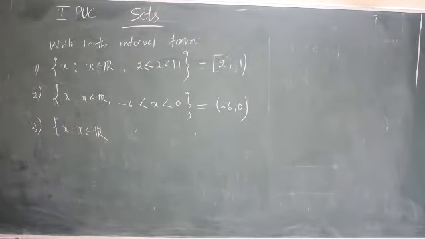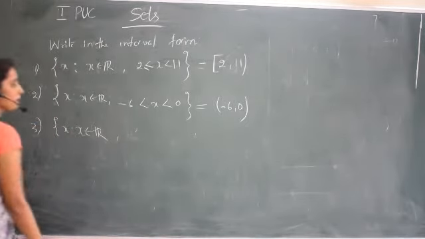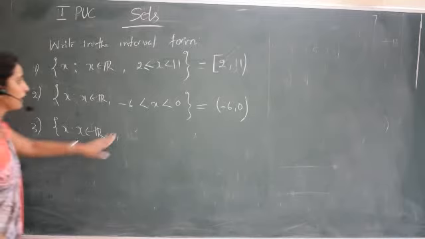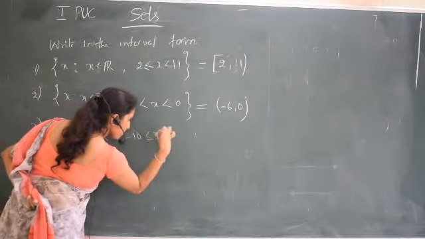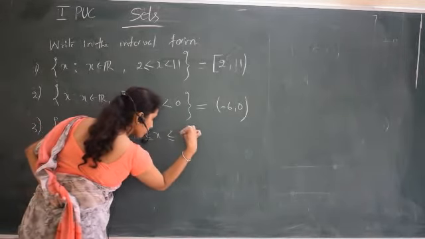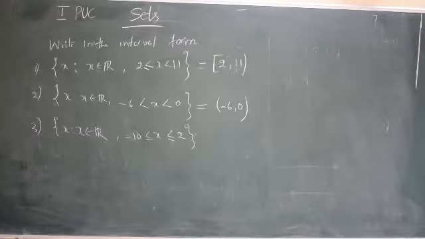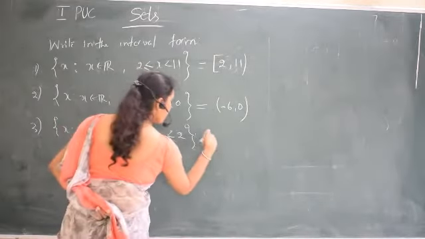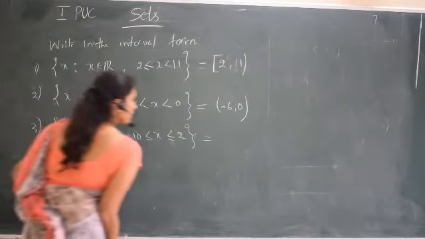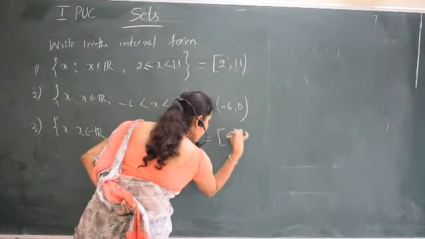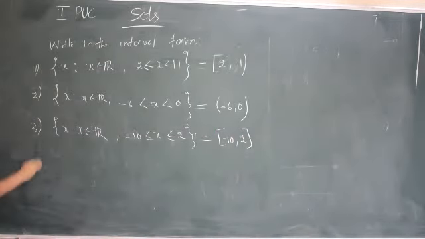Next, set of all x such that x belongs to R. I can write an example like the set of all x with -10 less than or equal to x less than or equal to 2. This will be equal to the closed interval, because both are included.